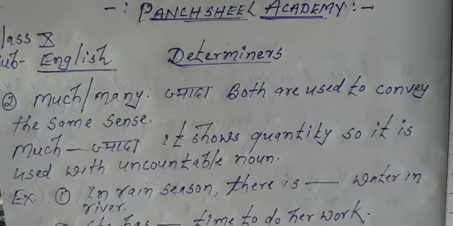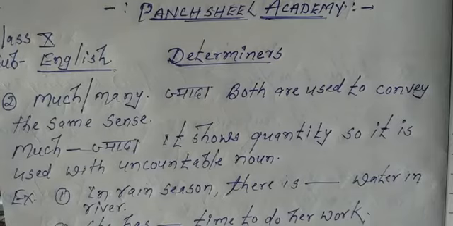You know very well that much and many means ज़्यादा, and both are used to convey the same sense. But there are some differences. Much is used in order to show the quantity of uncountable nouns. You know, uncountable nouns cannot be described in number. They are described in quantity, and when the quantity is more, we shall have to apply much.